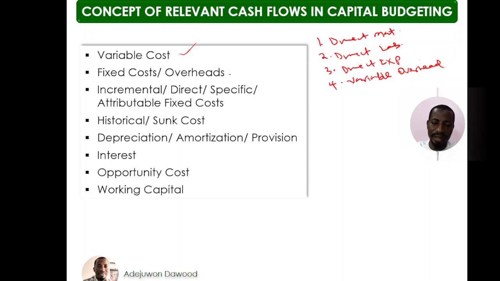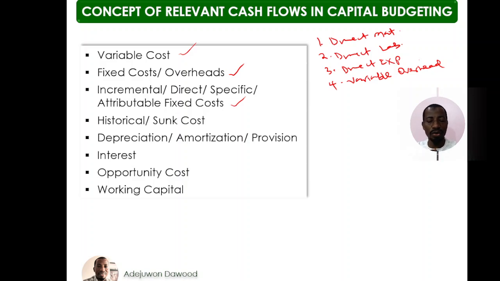Then the next item would then be incremental fixed cost. If you are given incremental, attributable, direct, specific fixed costs, they are all relevant cash flows and they should be considered because they are related to the project.